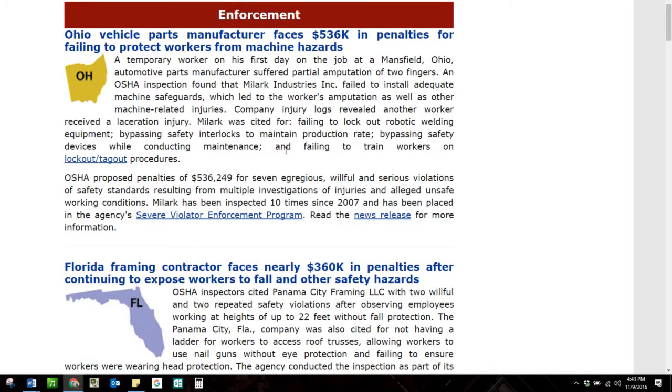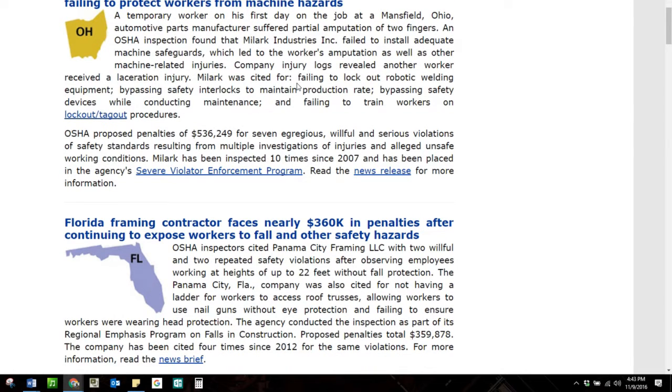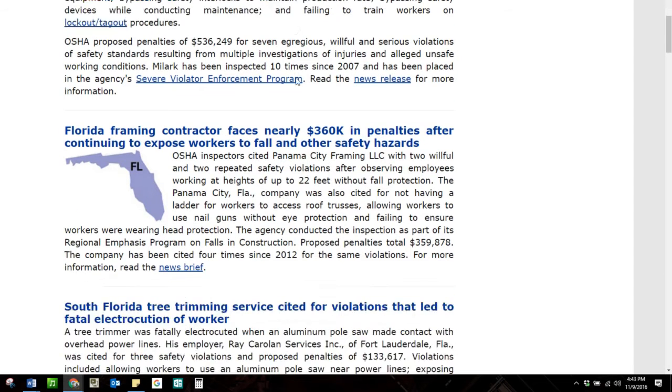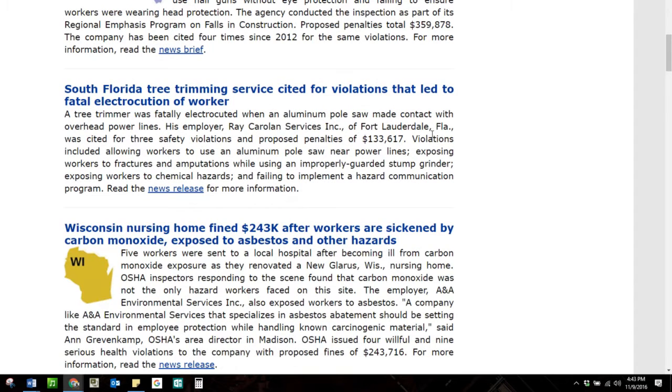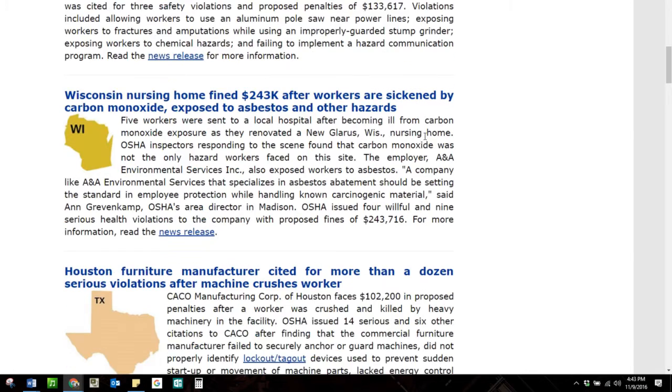Then there's a whole big section on enforcement, and OSHA will name names, and they'll tell you how much money this will cost each employer for having a violation. And with the new violation rates going up, there's a lot of money over here. So you'll see a lot of money representing that these are people that have been cited by OSHA for some sort of violation in the standard.